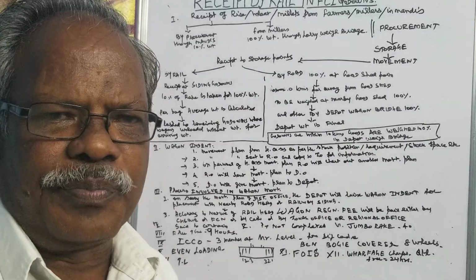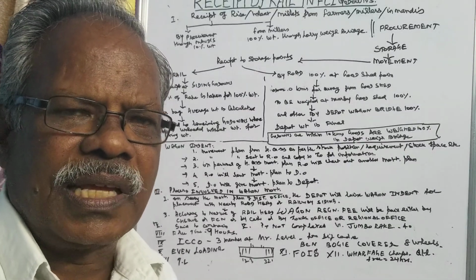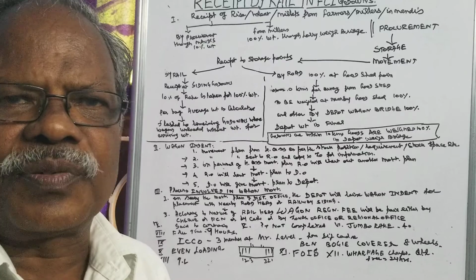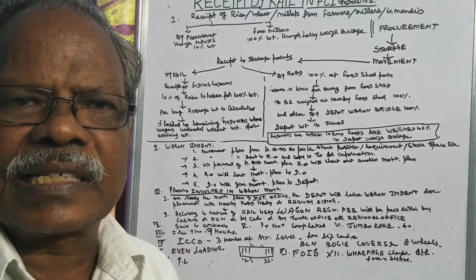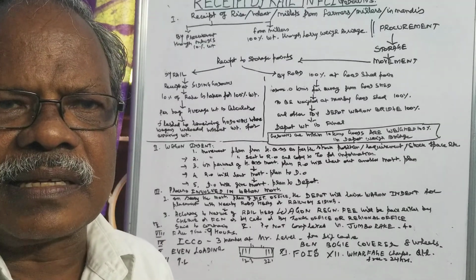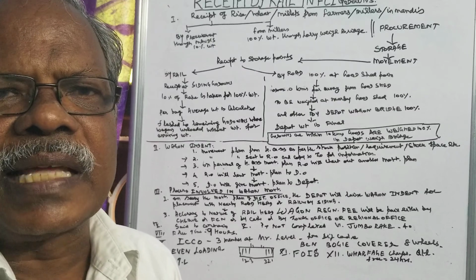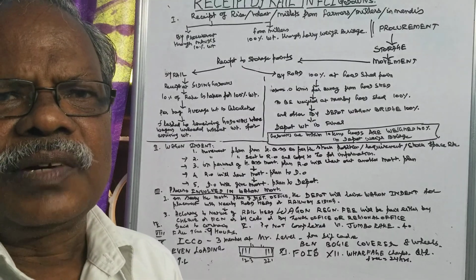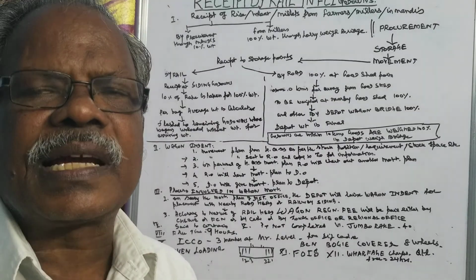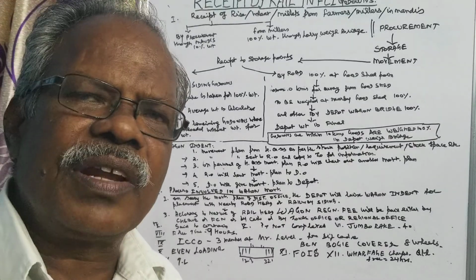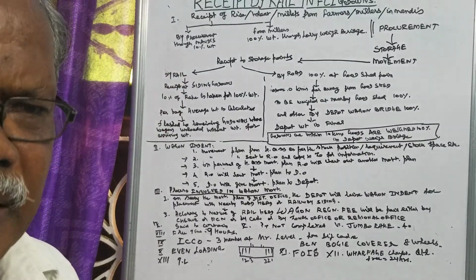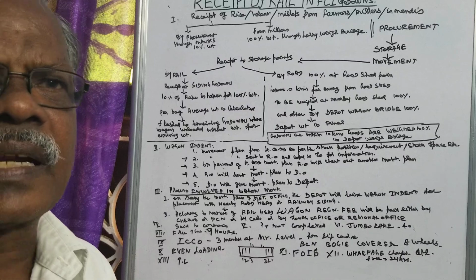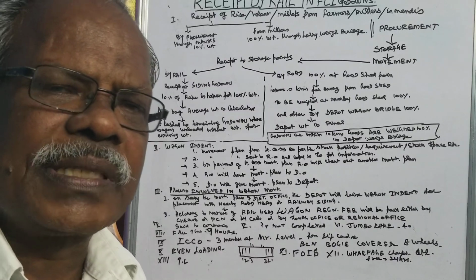If there is half a bag or three-fourths of a bag, it is not called full bag shortage. If the entire gunny and everything is not found there, then it is called full bag shortage. Full bag shortage will be claimed with the consignor. Whenever full bag shortage is claimed, the transit loss should be stated.